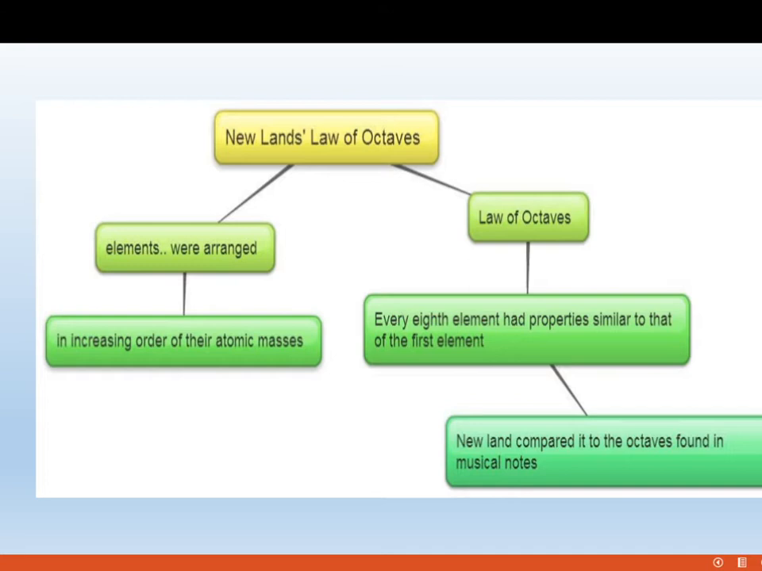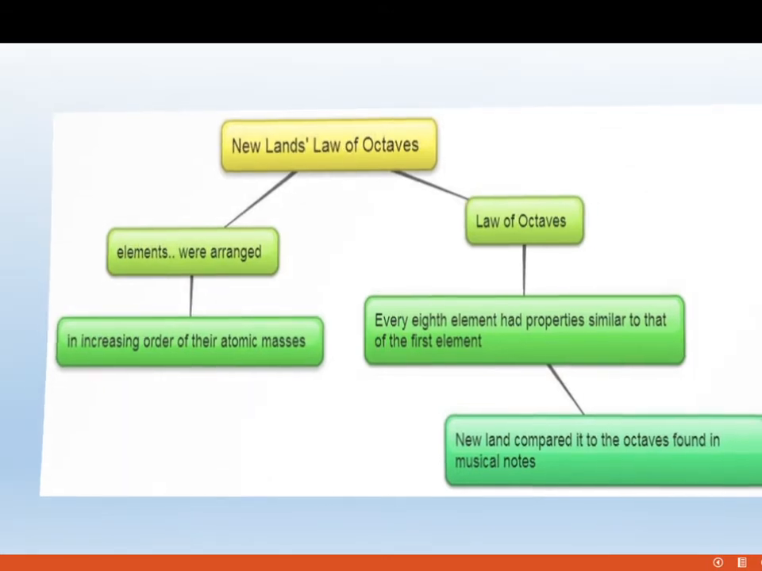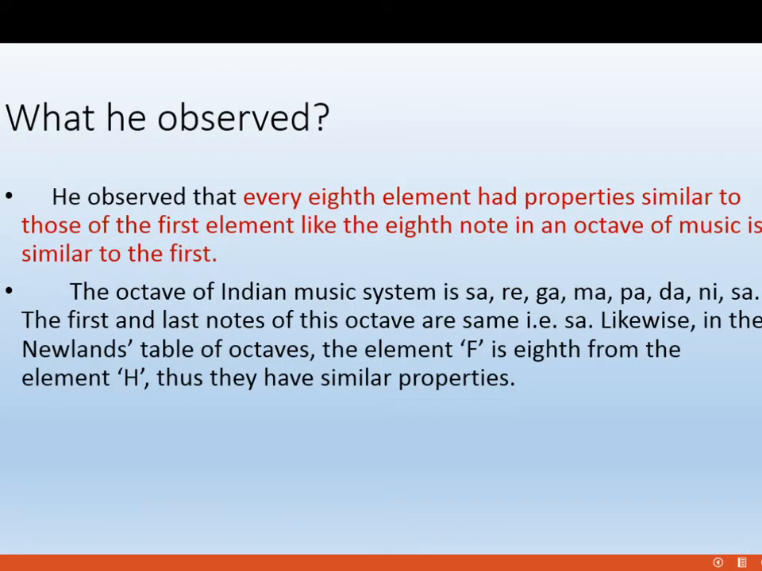It is simply compared to the musical note. Already we know the musical notes: sa, re, ga, ma, pa, da, ni. If the 7 are finished, again the 8th one is sa. In the same way, every 8th element had properties similar to those of the first. So as we arrange the elements 1, 2, 3, 4, 5, 6, 7, 8, the first and 8th should have the same properties, the second and 9th should have the same properties, and the third and 10th should have the same properties. Like that, he arranged the elements.